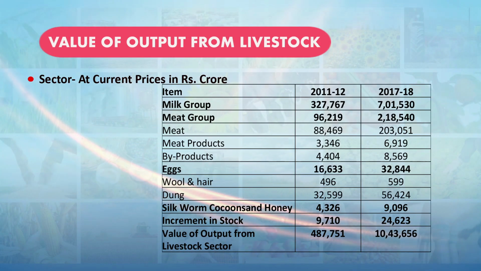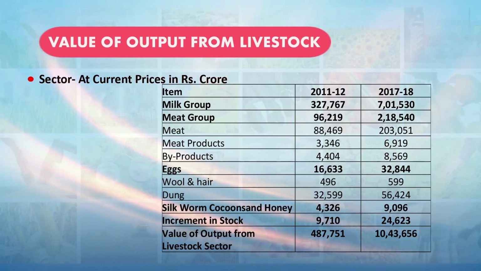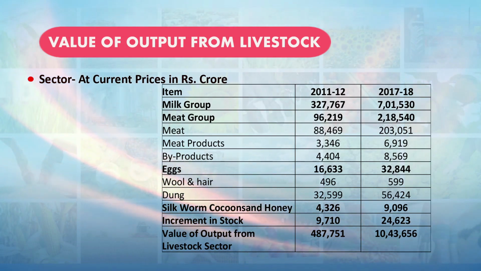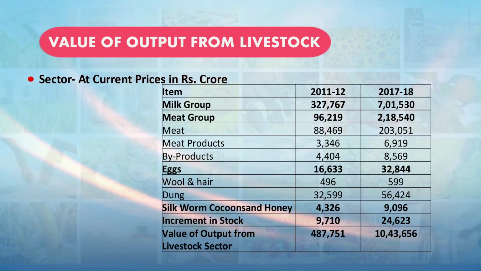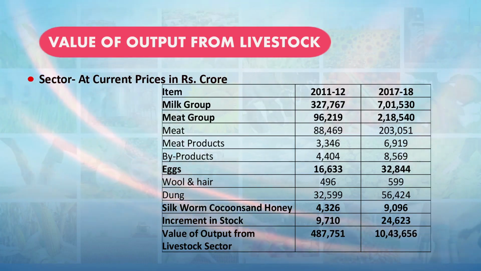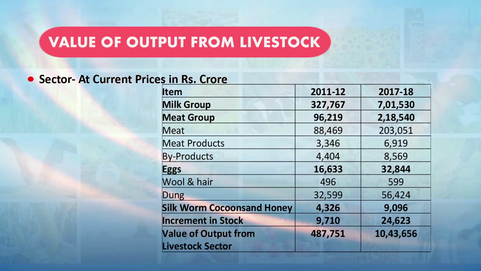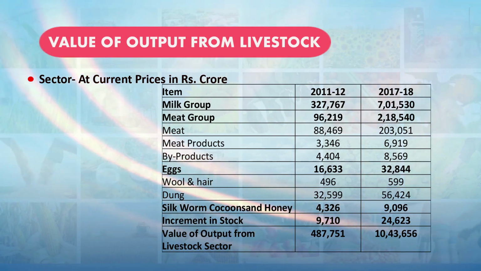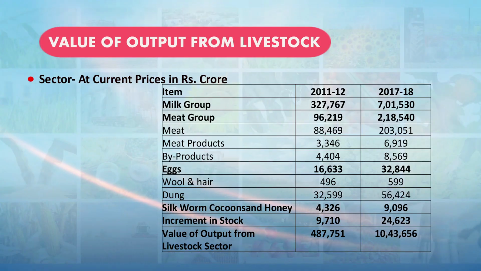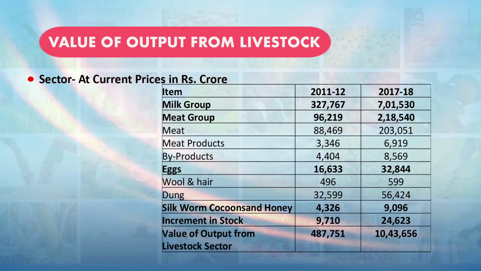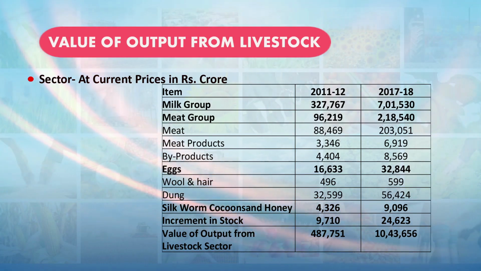And value of the output from the livestock sector has also increased over the period of time. From the milk group, the value of output was 3,27,000 crores in the year 2011-12, which has increased to 7,01,000 crores in the year 2017-18. And the meat group, the value of output was 96,219 crores in the year 2011-12, which has increased to 2,18,540 crores in the year 2017-18.